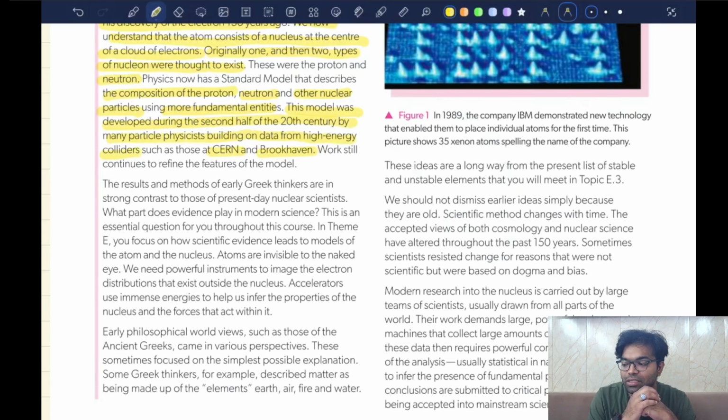Now, what does the collider actually do? It accelerates the charged particle to such high speeds, and then simply, as the name suggests, it makes the two particles collide. Now, it does not just simply collide one particle each, okay, from two different directions. It collides thousands, hundreds of thousands of particles like this, okay. And when the collision occurs, the result of this collision gives the scientists a small insight into what the subatomic particles could be made of.